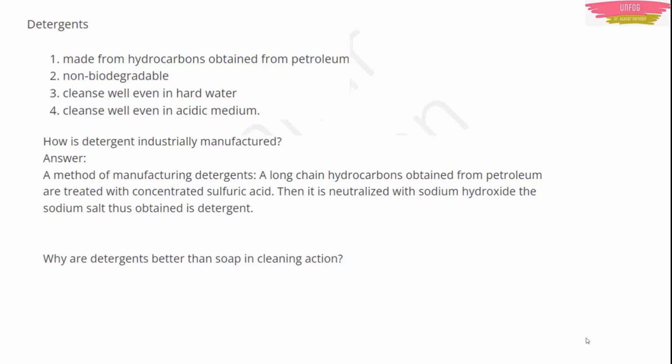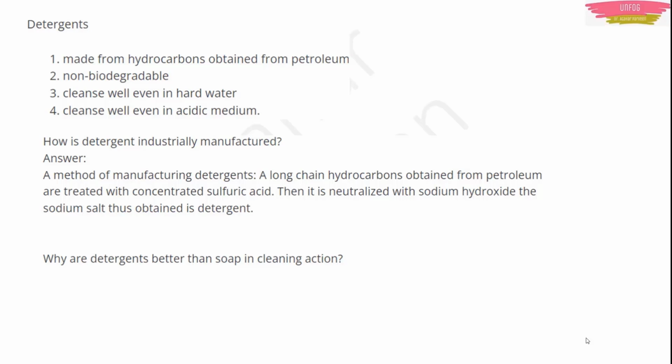So there is a method of manufacturing detergents. First, long chain hydrocarbons obtained from petroleum are treated with concentrated H2SO4, that is concentrated sulfuric acid. Then it is neutralized with sodium hydroxide, NaOH, the sodium salt. Thus you can obtain a detergent with this process.